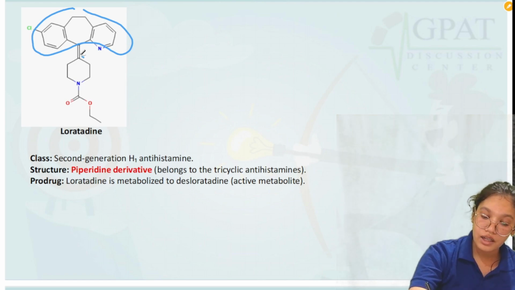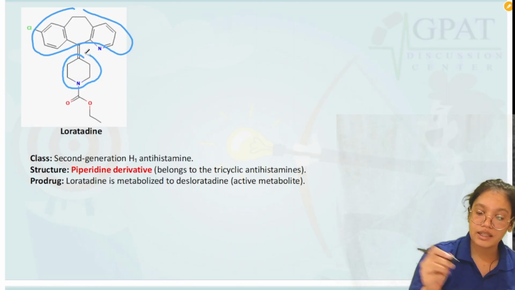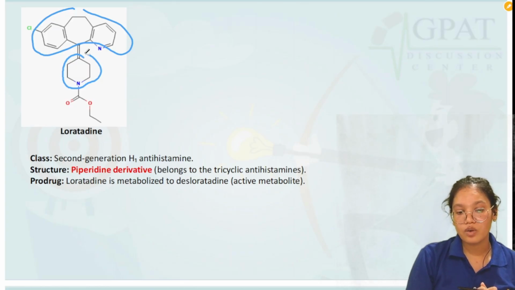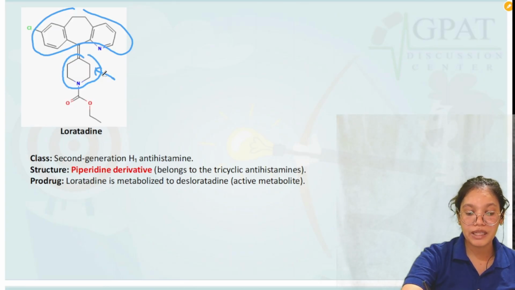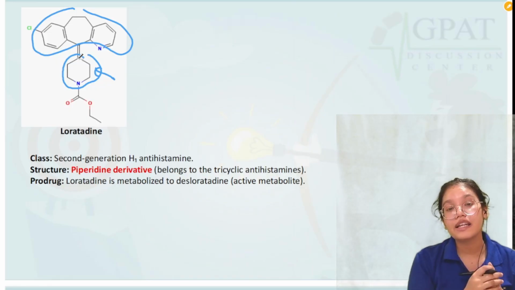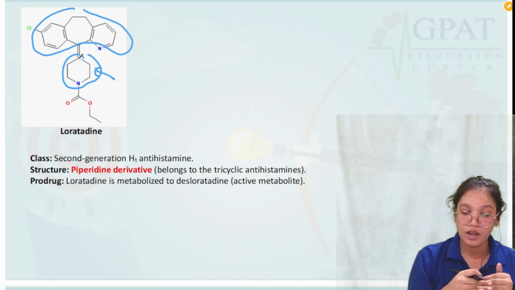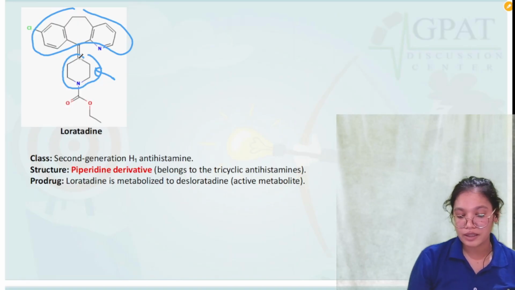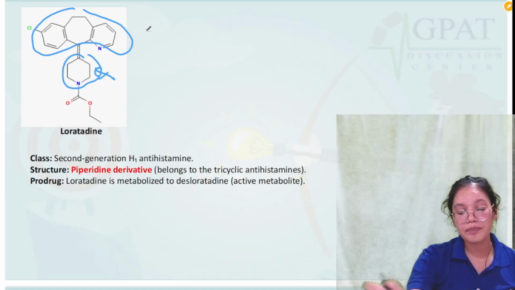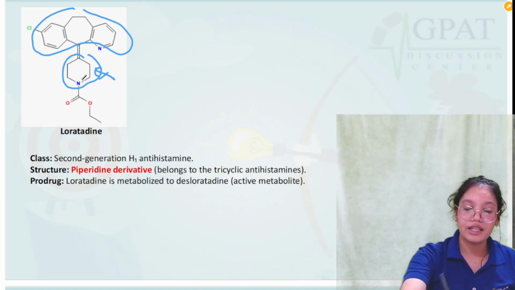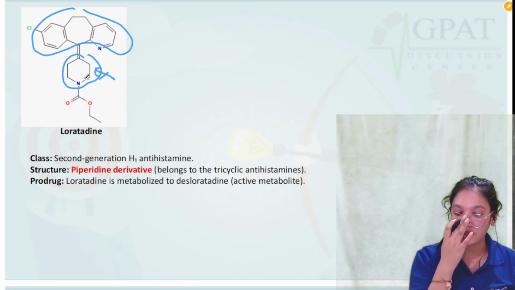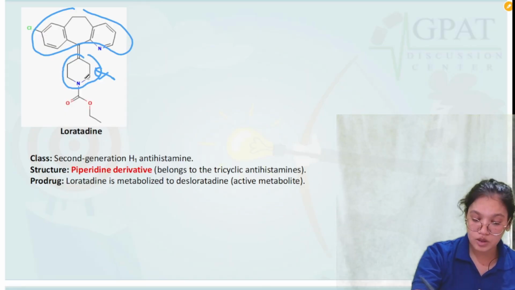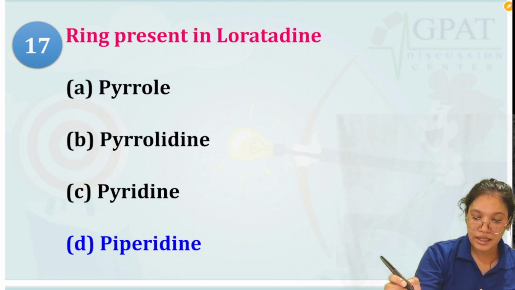Then we have a ring that is a pyridine ring. Okay, don't get confused by pyridine. Pyridine is the aromatic ring, but this ring is piperidine as it is a saturated ring. So this is the piperidine ring, and we have a tricyclic ring attached to that. This is the structure of loratadine. So basically it contains a piperidine ring and the tricyclic ring.